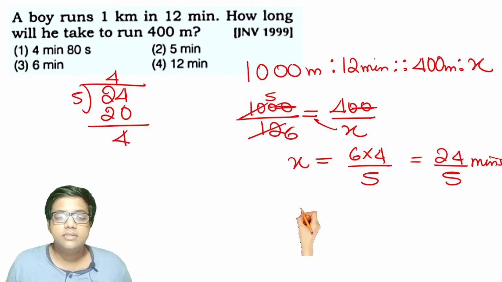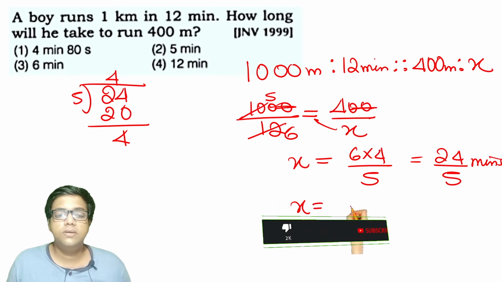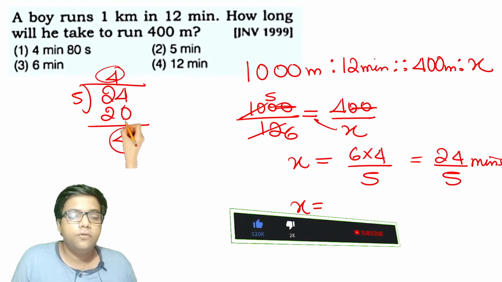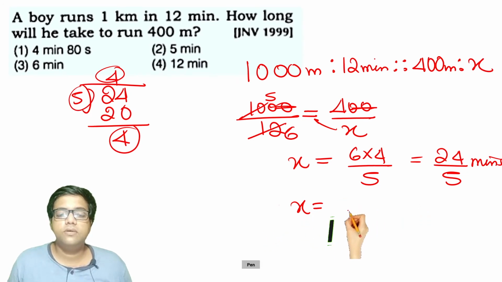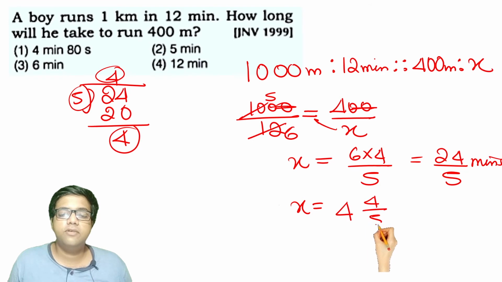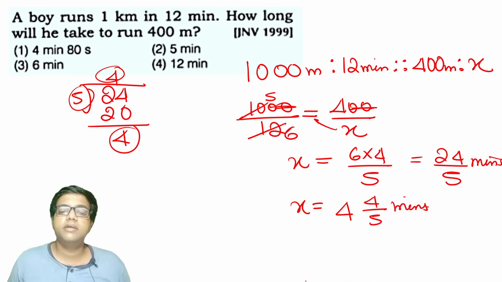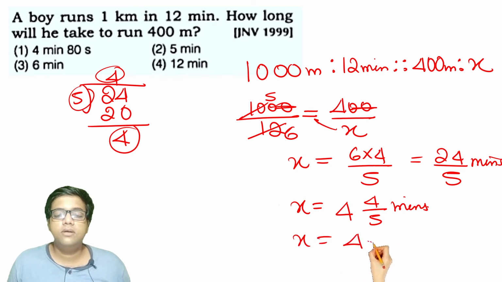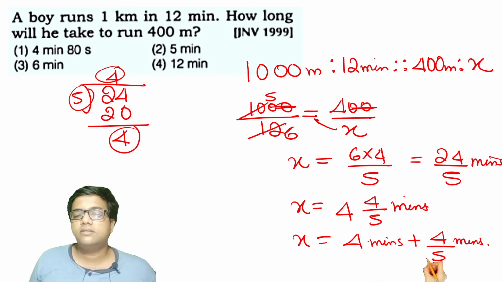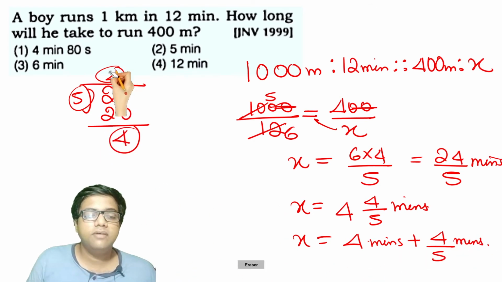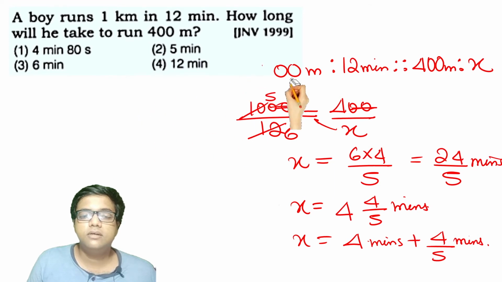This can be written as x is equal to 4 by 5 minutes, or you can also write this as x is equal to 4 minutes plus 4 by 5 minutes. Okay, 4 minutes plus 4 by 5 minutes. I will take this down. I have very little space to work.